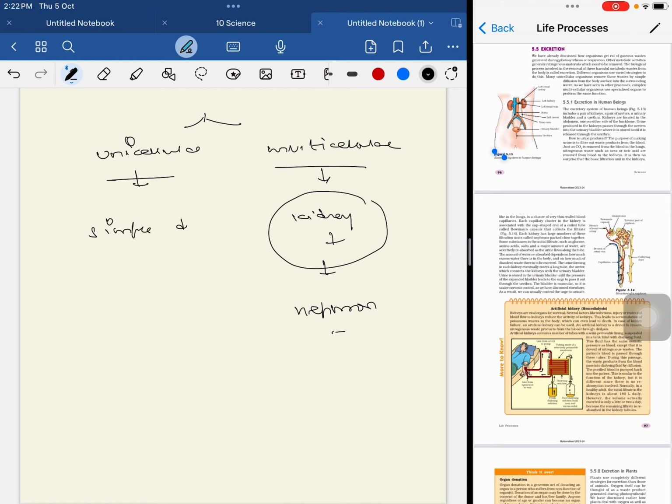Diffusion is the movement of solutes or particles from a higher concentration to a lower concentration.